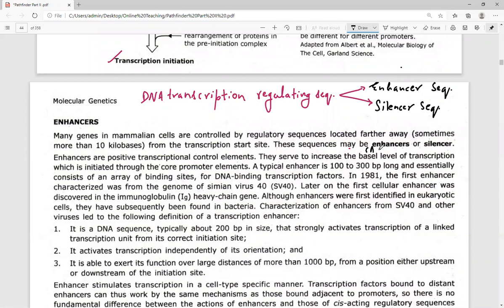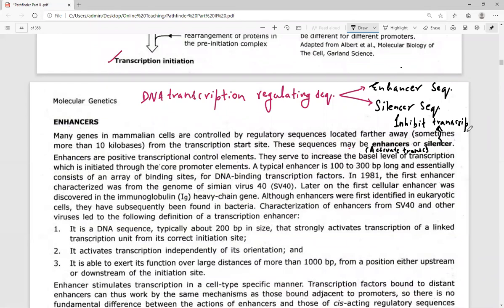The silencer sequence will inhibit transcription. So silencer sequences are the sequences that inhibit the process of transcription.